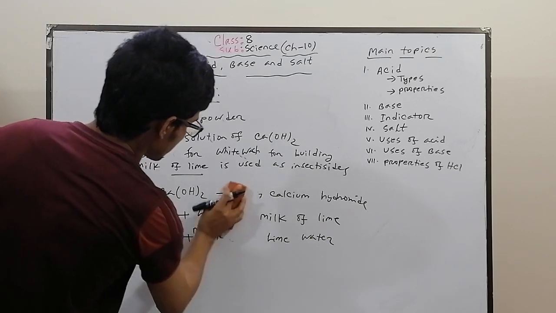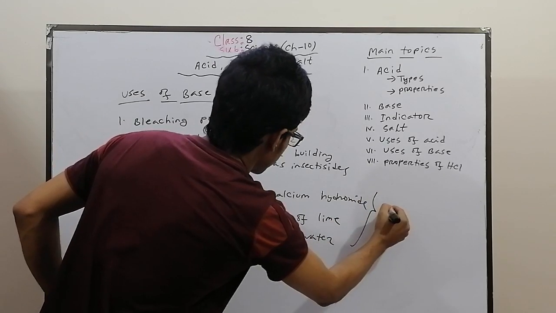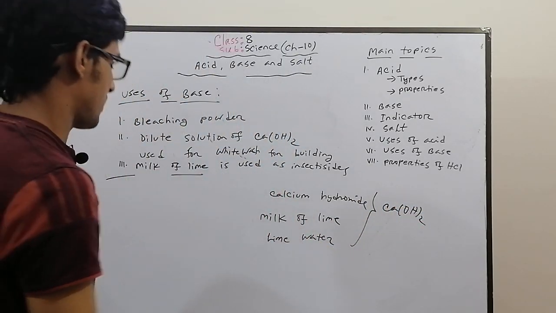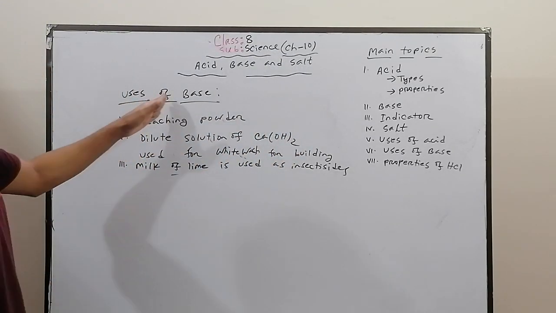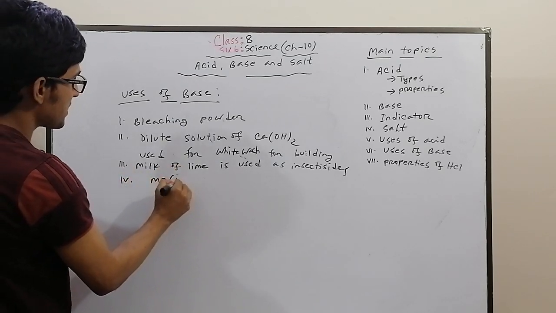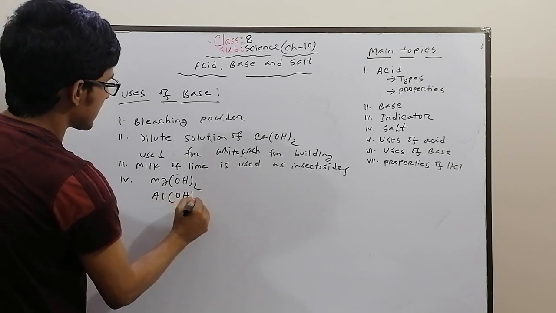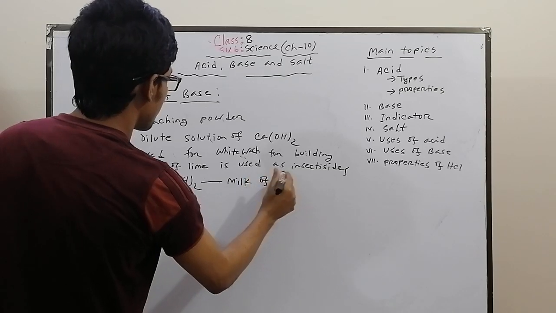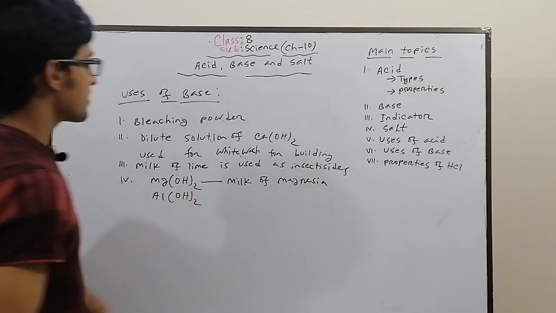Look, the formula of all is the same, Ca(OH)2. Remember it. Okay, these are the uses of bases. Again, this is Mg(OH)2 or Al(OH)3. Mg(OH)2 is called milk of magnesia. Normally this is called antacid medicine.